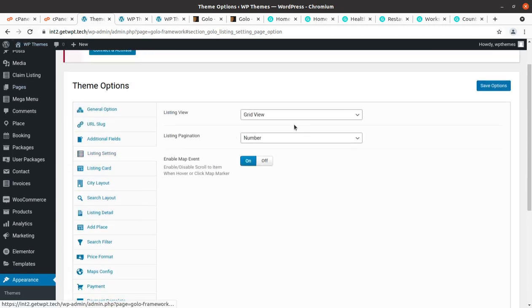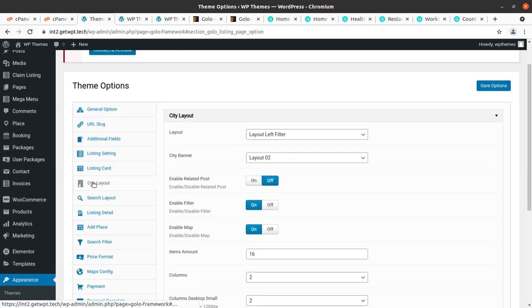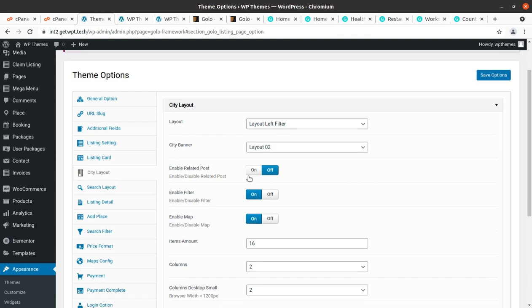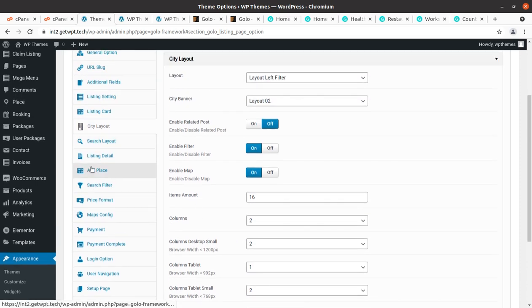This is the listing settings: grid view, listing pagination, listing card, and city layout. Okay, so we can check the city layout. The page is not reloading itself, so you have to select an option and then reload the page. It may be a browser issue on my side, it can work for you, so don't worry about this. This is the city layout, and there are some options here.